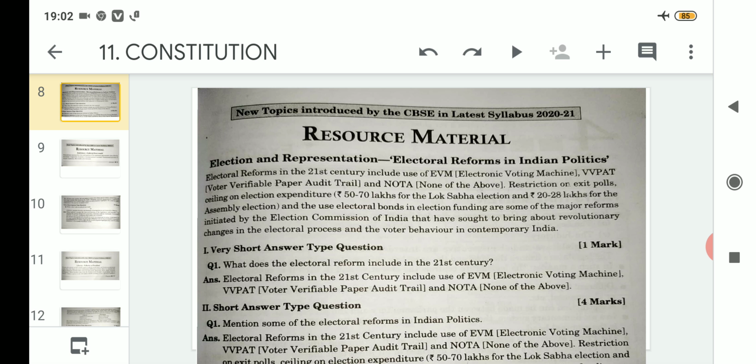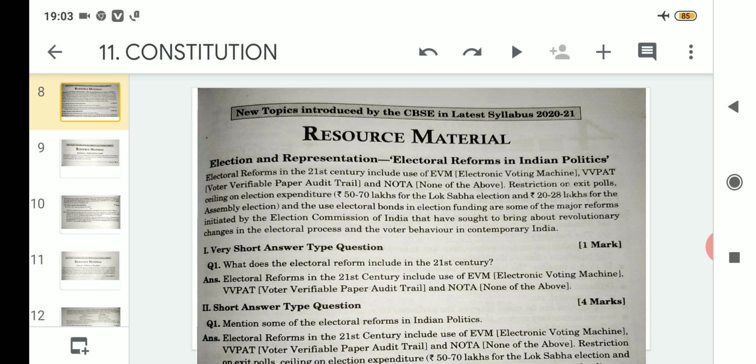Clear? And last but not the least, the introduction of NOTA, that means none of the above. It is one important feature that has been included by the Election Commission of India related to the electoral process. What this NOTA actually is: NOTA means none of the above. That means if you are given the right to vote, that means you are 18 and above, and you have a voter ID.